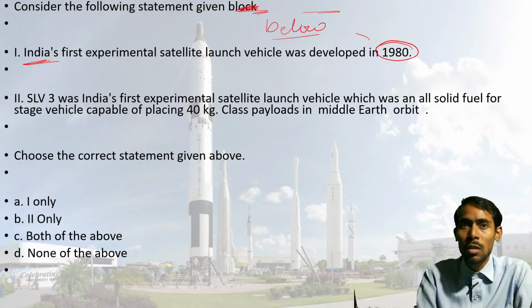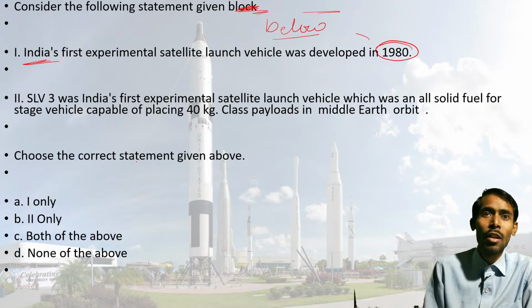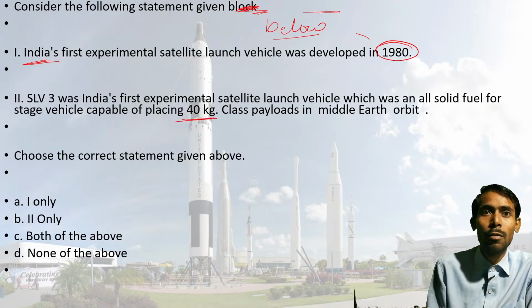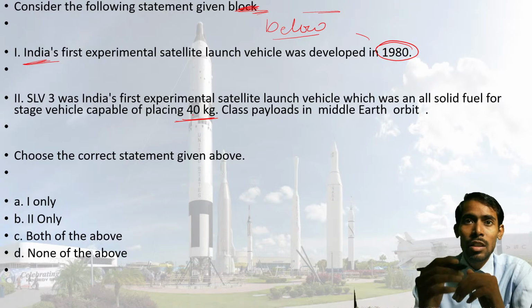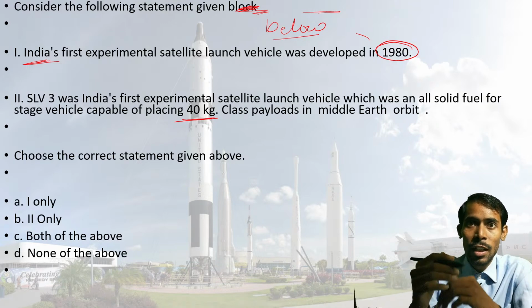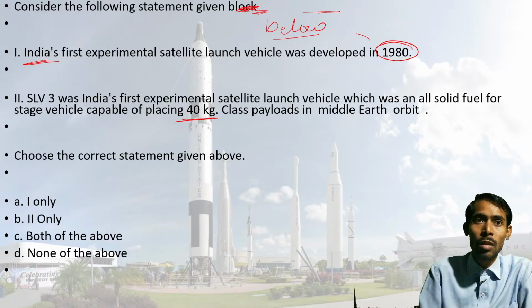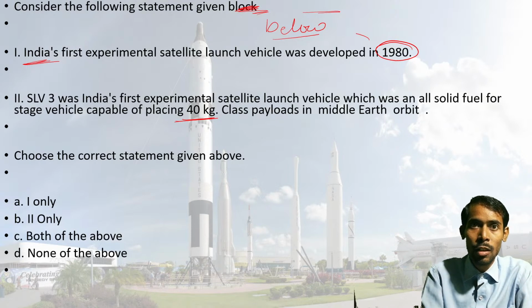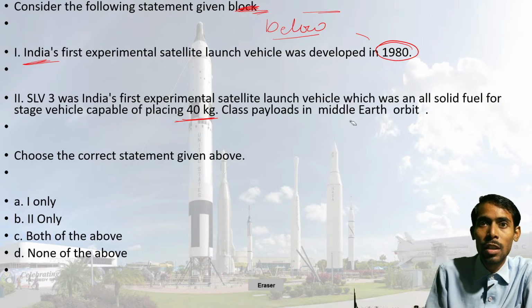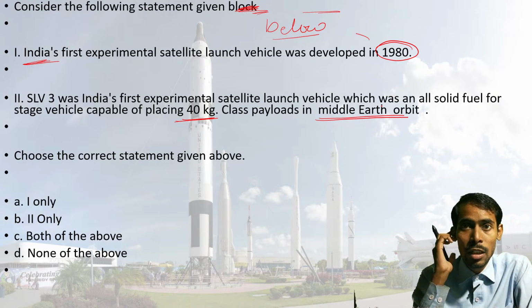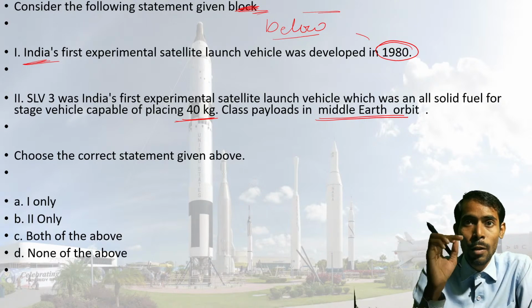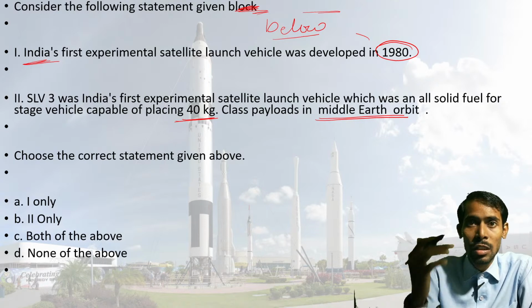The payload is 40 kg. And the orbit where the satellite was put is, here it is saying, middle Earth orbit. These are the key terms you need to focus on while reading the statement.